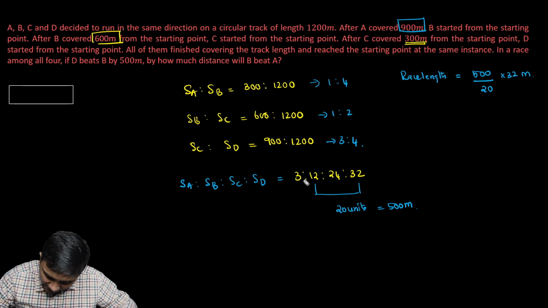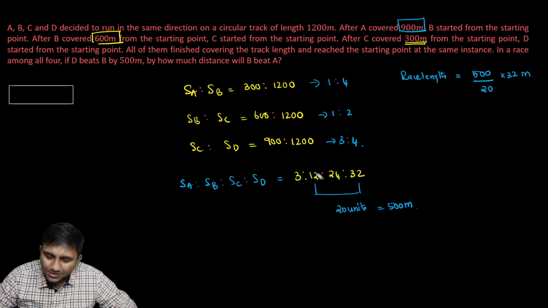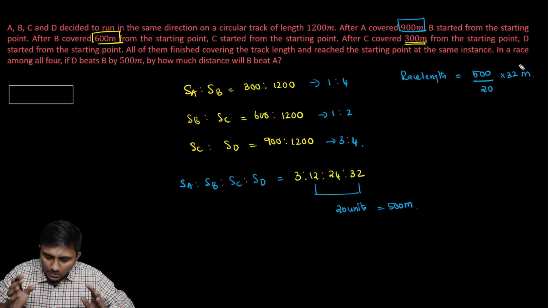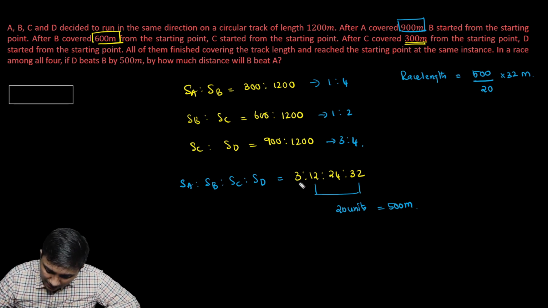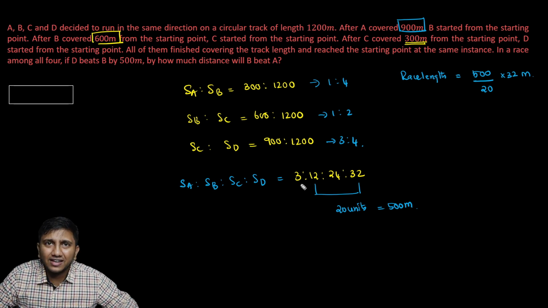So we are interested in B beating A. So if B is beating A, that is, when B covers 12, A will cover 3. But the race length is this much. So if B covers this much, A will cover how much we'll have to see. That difference will give us by what distance B is beating A. Or what we could do is, if you see here, the distance by which B will beat A is 9 units as per this, right?